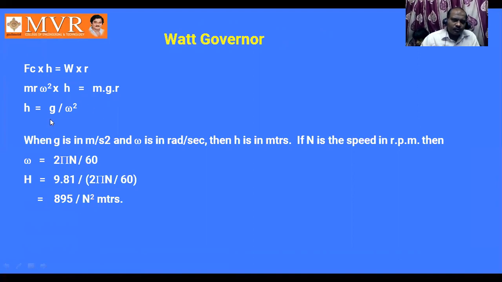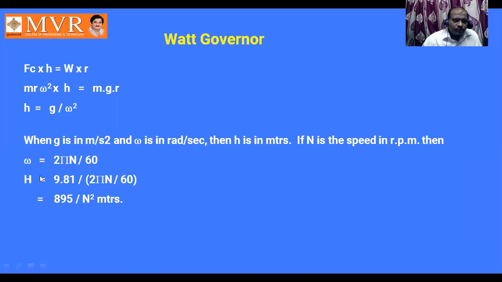So m is going to be cancelled and r is going to be cancelled, and h is equal to g by omega square, where g is in meters per second square, omega is in radians per second, then h is in meters. So n is the speed in rpm, then omega is equal to 2 pi n by 60.